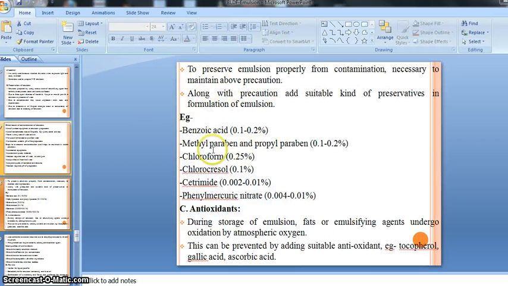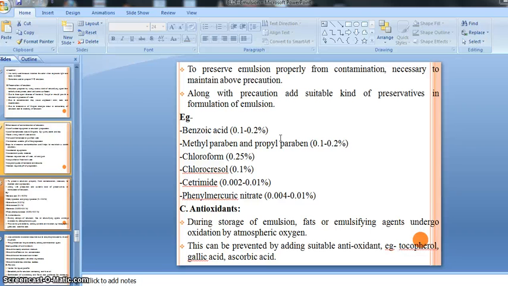So there are preservatives like benzoic acid in 0.1 to 0.2%, then methyl paraben and propyl paraben 0.1 to 0.2%, then chloroform, chlorocresol 0.1%, cetrimide 0.002 to 0.1%, then phenyl mercuric nitrate 0.004 to 0.01% are also recommended as a preservative along with our preparation. It is very necessary to add, right?